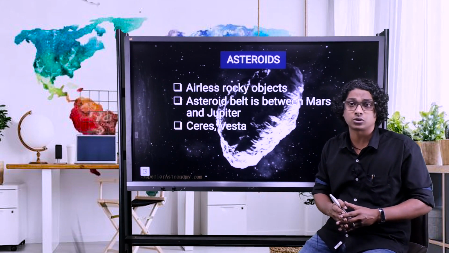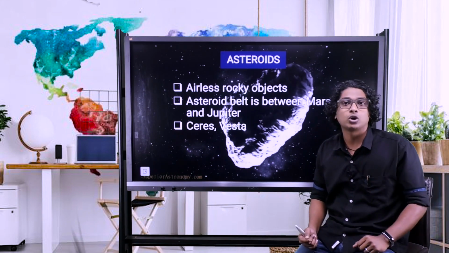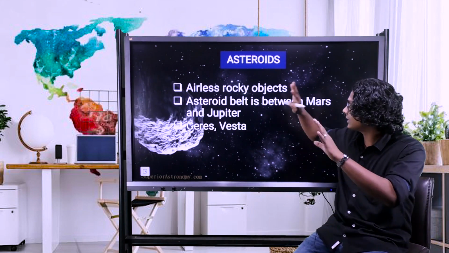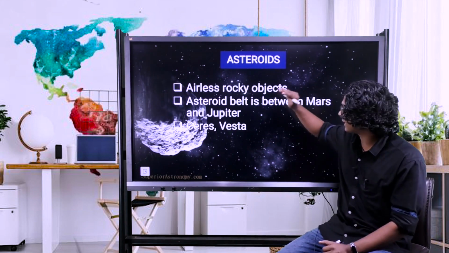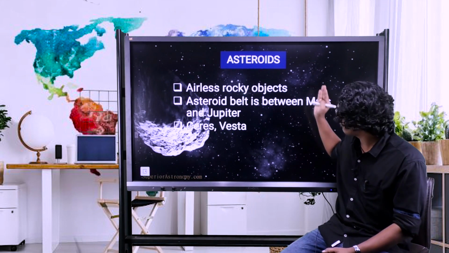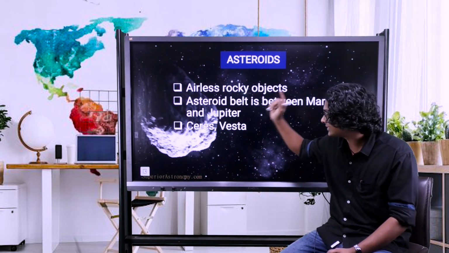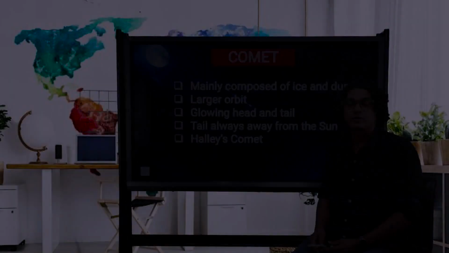It's the largest asteroid and it is located in the asteroid belt, and Ceres is also considered a dwarf planet. These are the details regarding the asteroid. You have to remember that they are airless rocky objects and they are mainly found between Mars and Jupiter. And the two important asteroid names you have to remember are Ceres as well as Vesta.